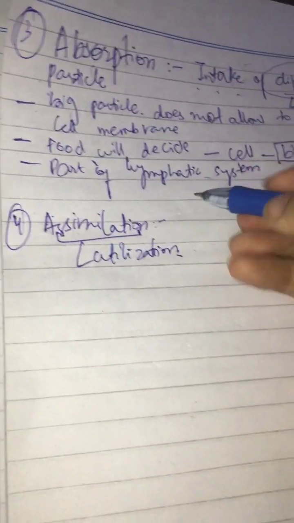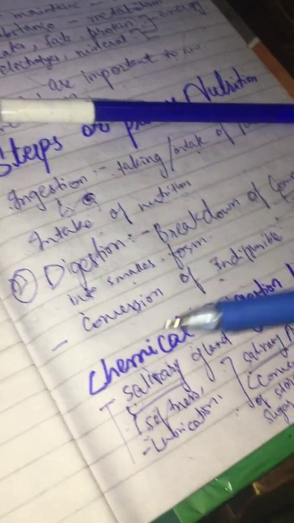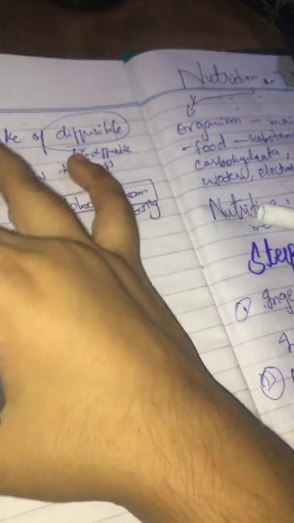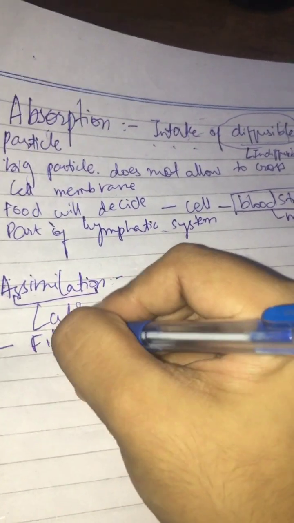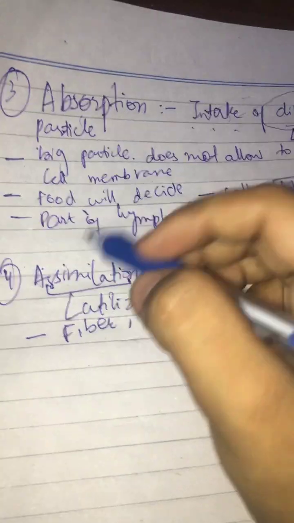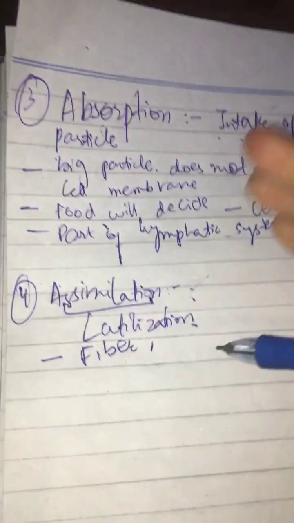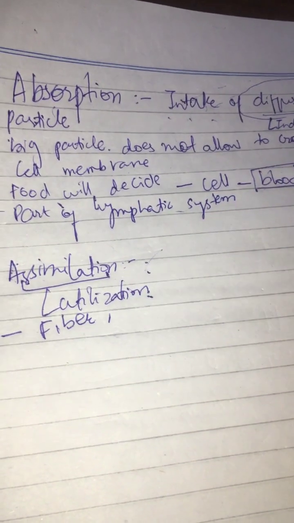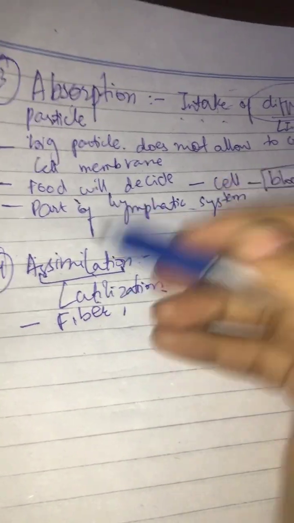Now what will be utilized? In the first process we were done with intake, in the second it was breakdown, with two types of digestion, chemical and mechanical. In absorption only diffusible particles were allowed, so now the indiffusible particles will be thrown out, like fiber. Our body is working really hard, so it will not allow indiffusible particles to go directly throughout the body. In this process only utilization happens.